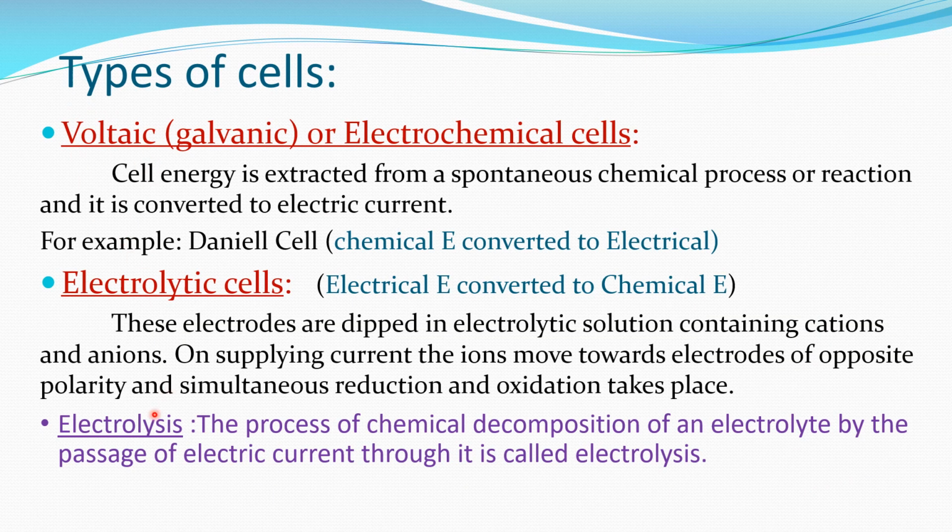So from here onwards, we are going to learn more about electrolysis. Before that, we have already studied types of cells, that is voltaic, galvanic or electrochemical cells, in which chemical energy is converted into electrical energy. The most common example is the Daniell cell. Electrolytic cells are those in which electrical energy is converted into chemical energy. And what is electrolysis? Electrolysis is the process of chemical decomposition of an electrolyte by the passage of electric current through it.